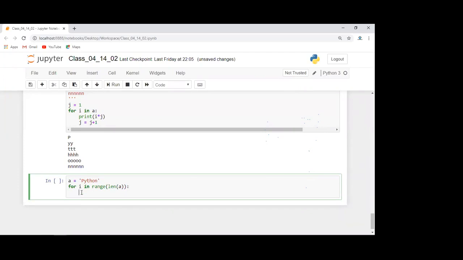How can I do that? So I wanted to print A of I, correct? First time I will be 0. So if I is 0, A of I means A of 0 will give you what? P. Then next time I will be 1, so A of 1 will give you what? Y. Next time I will be 2, so A of 2 will give you what? T, and so on, right?